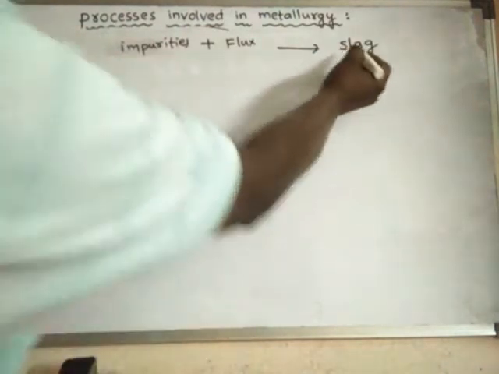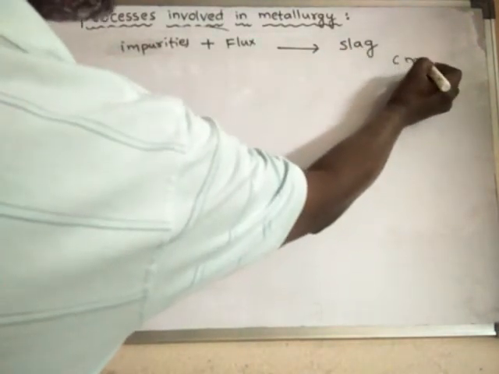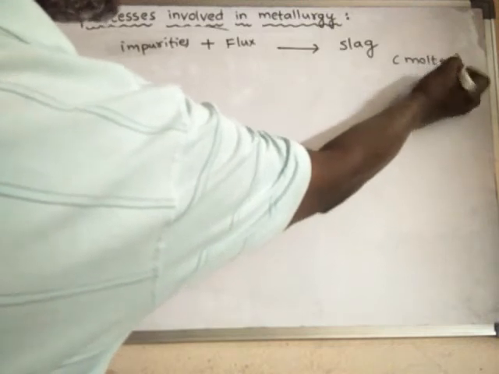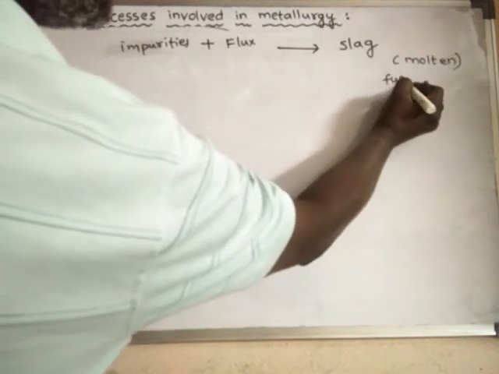This slag is generally obtained in the molten state, hence it is said to be a fusible material.